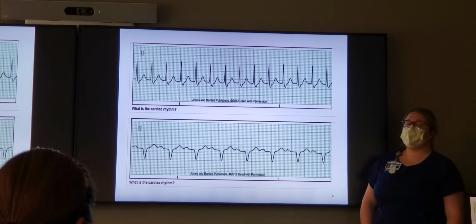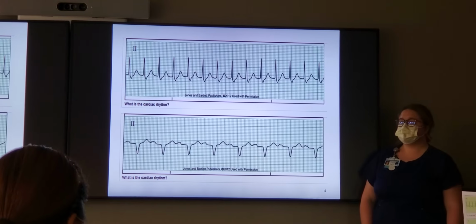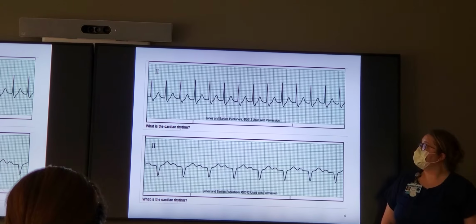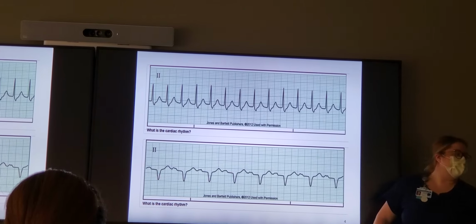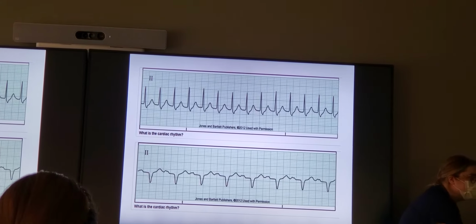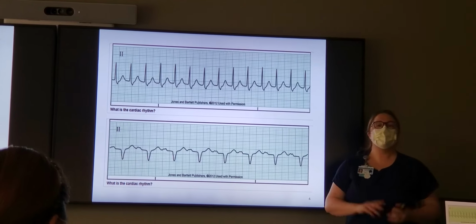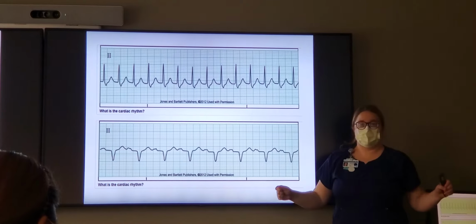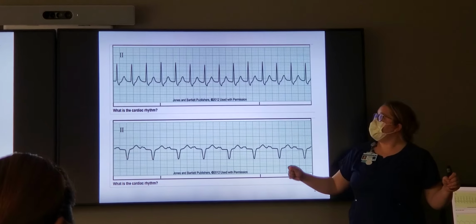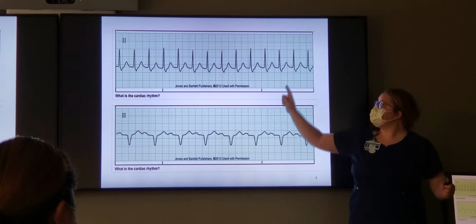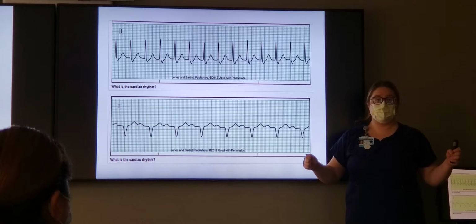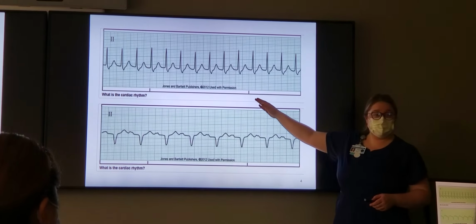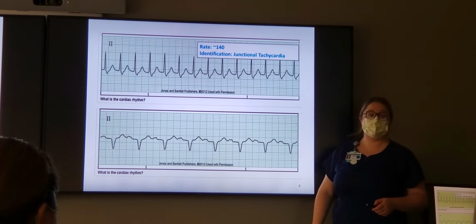Our top one, are we regular or irregular? Regular. Do we have P waves? No. What's our rate? 140. Yeah, you're kind of cut off. I don't know if you want to come sit right here so you can see. Okay. So we're at 140. What are my 2 rhythms that have no P waves, that are flat? Junctional and idioventricular. Right, junctional and idioventricular. Is my QRS wide or is it normal? Normal. So it can only be junctional. And our rate's at 140. So I heard somebody say it, we're junctional tachy.